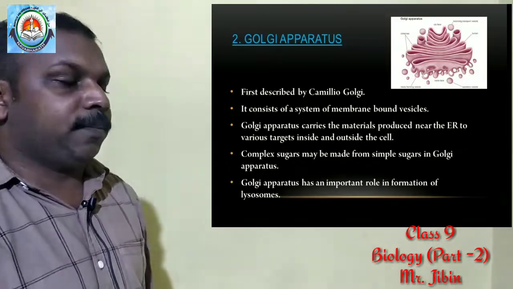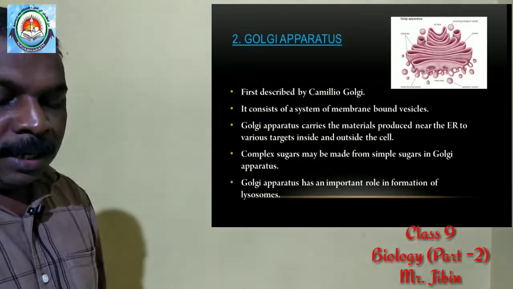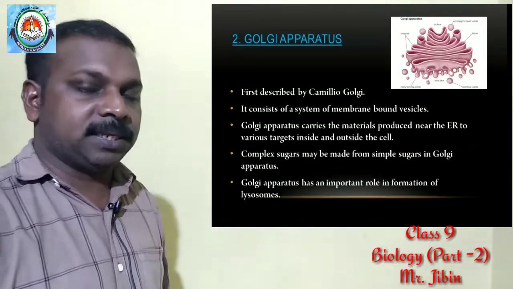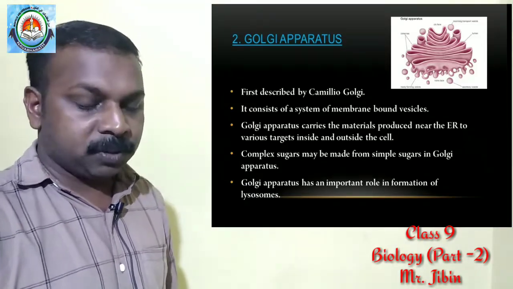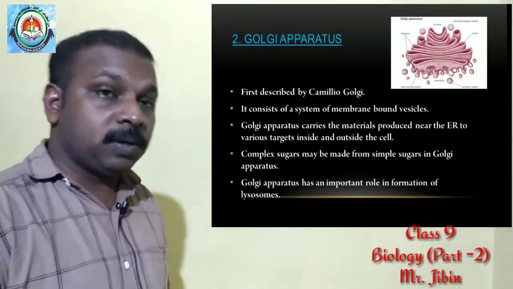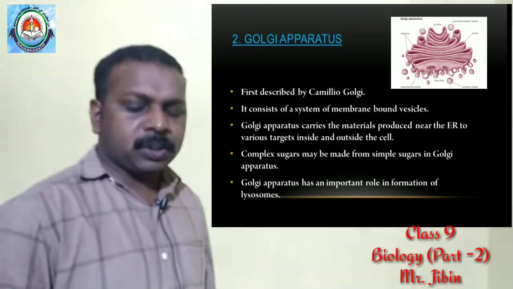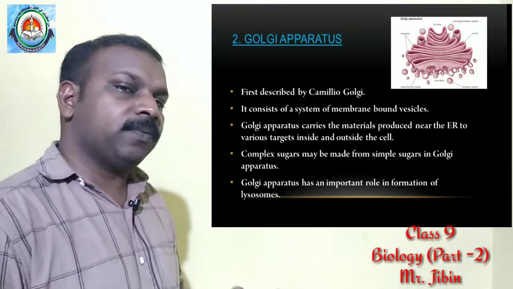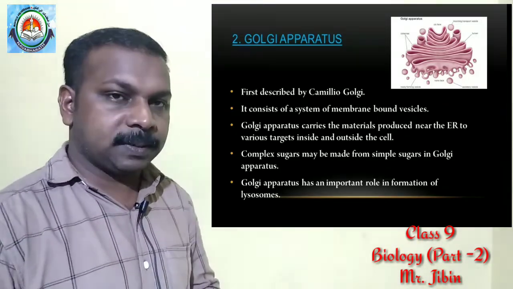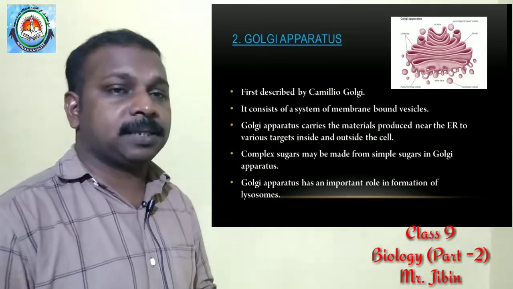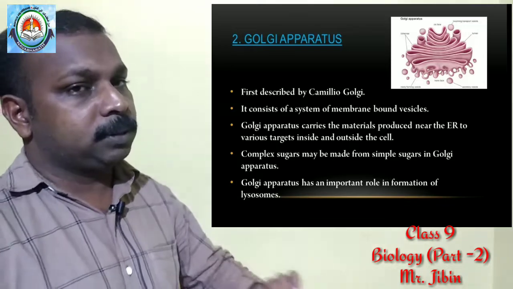Next one, Golgi apparatus. It was first described by a scientist called Camillo Golgi, so the name Golgi apparatus is given. It also consists of a system of membrane bound vesicles. Already we discussed that membrane bound vesicles present in the cell are called endoplasmic reticulum.